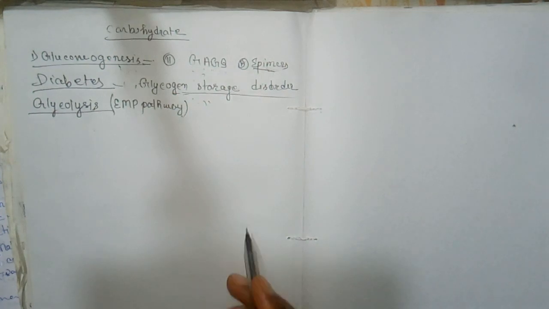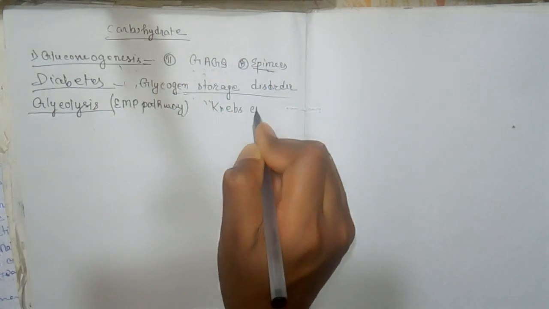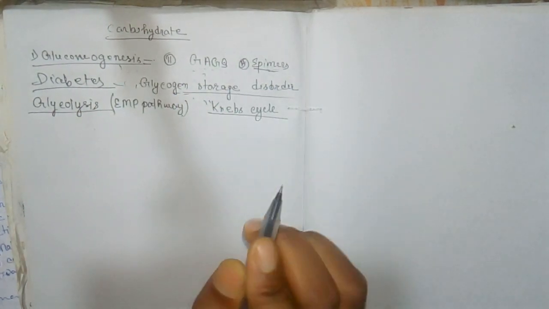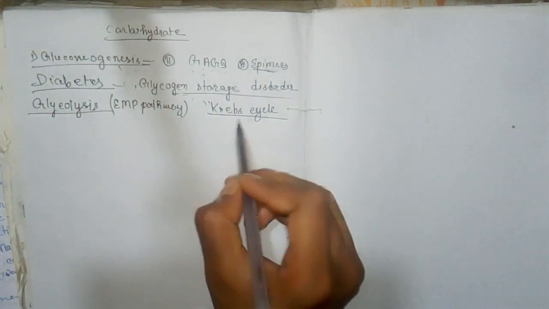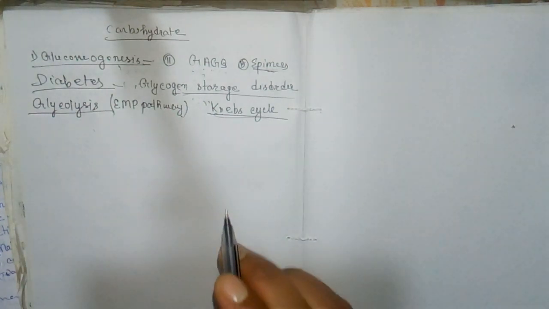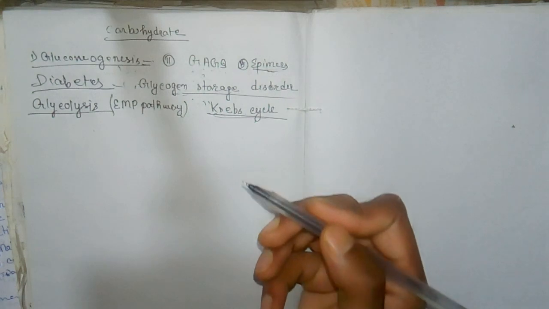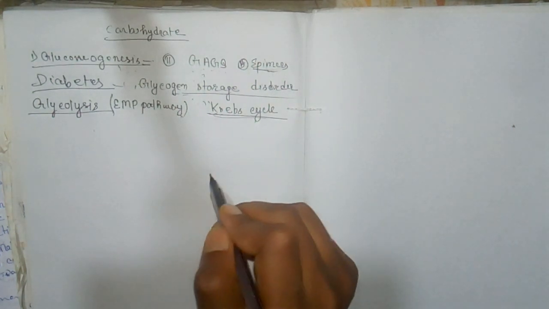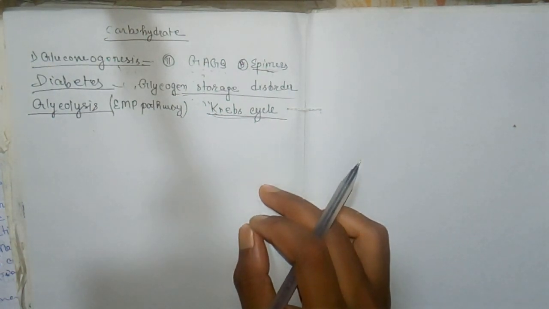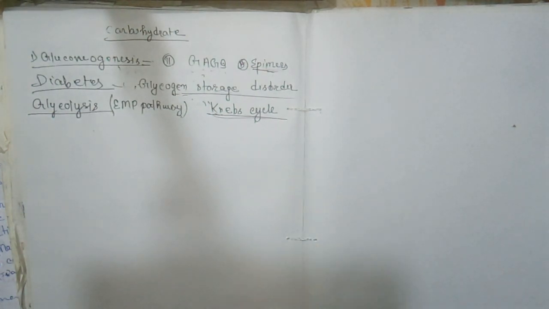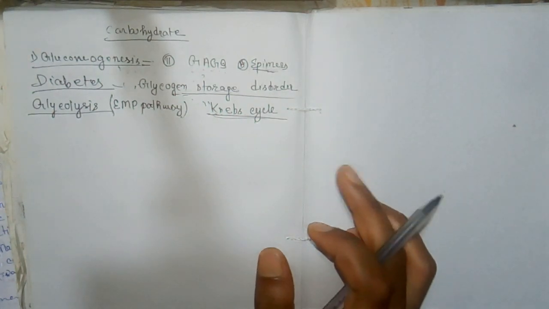Now the important topic is the Krebs cycle. The Krebs cycle is also known as the citric acid cycle. It is the most important metabolic pathway for energy supply to the body, and its site is the mitochondrial matrix. In one Krebs cycle 12 ATP will be produced. So these were the important topics from the chapter carbohydrate.